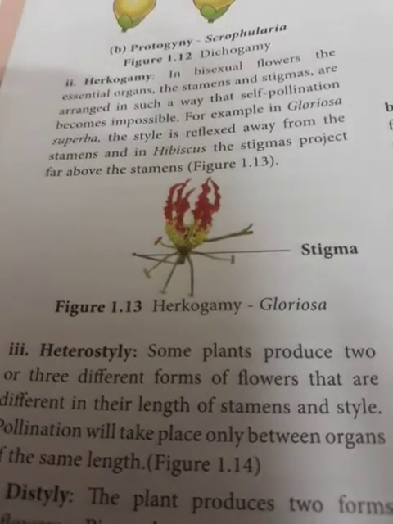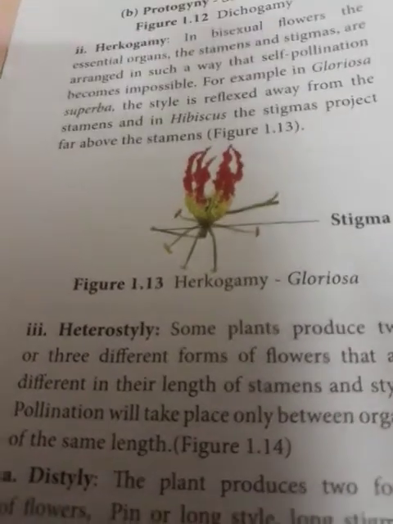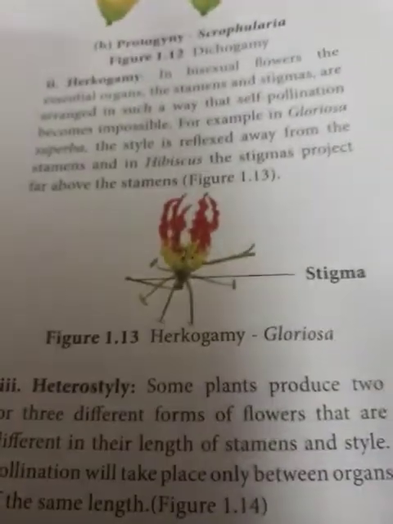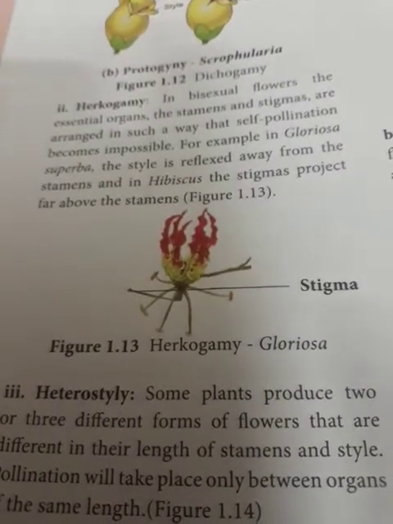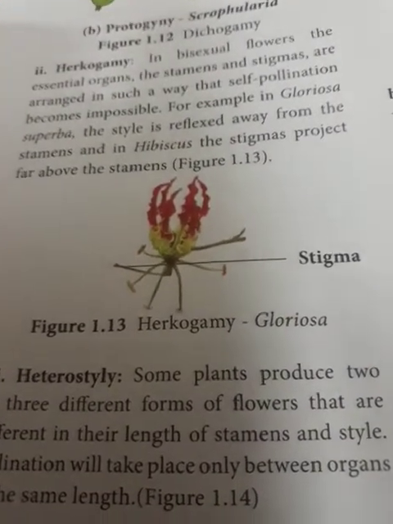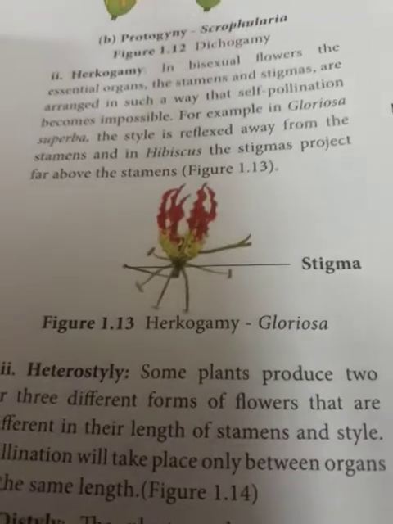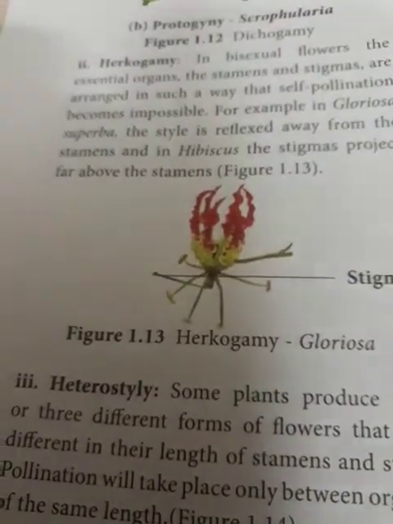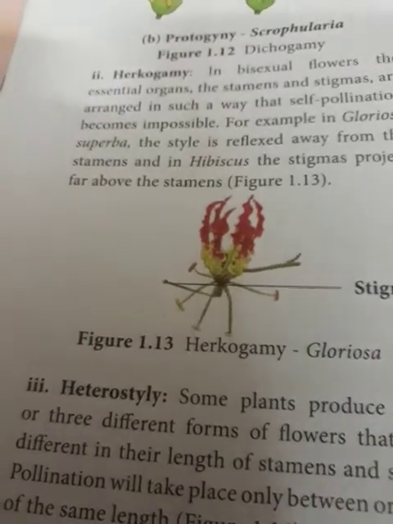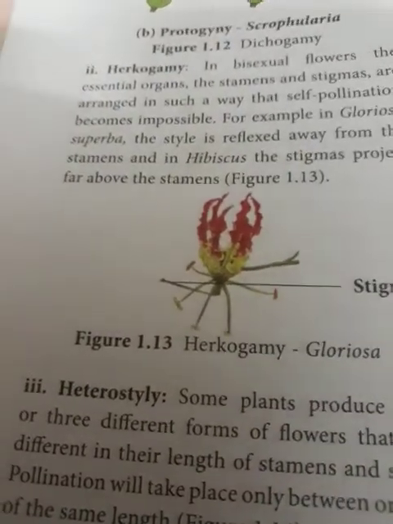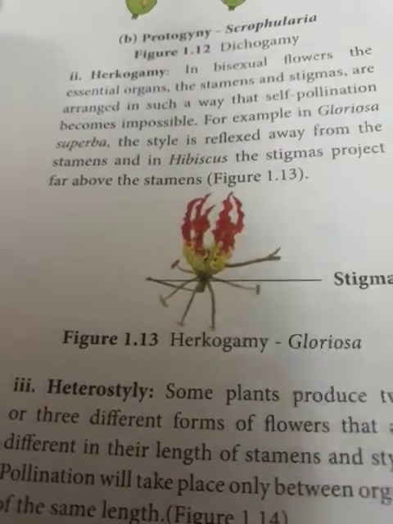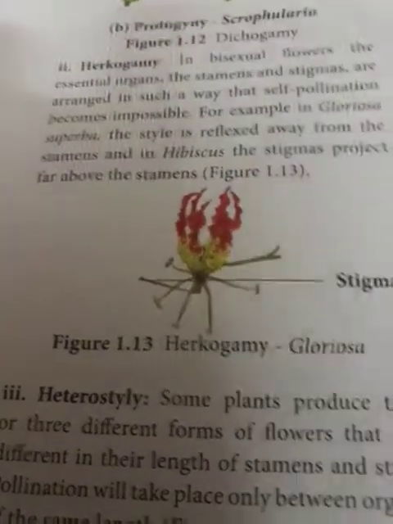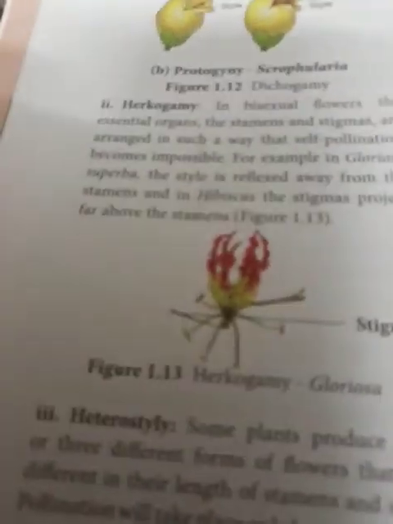Pollination will take place only between the organs of the same length. So, different forms of flowers have different lengths of the stamens and the style. If the stamens, styles or stigmas are at the same height, at that time pollination will be effected. If the length is different, it is called heterostyly.